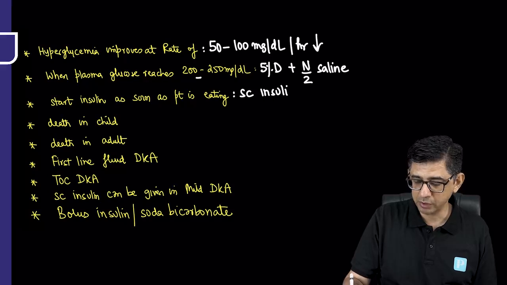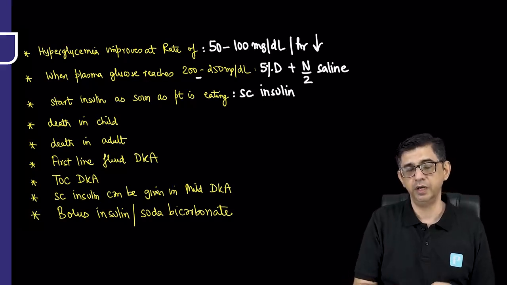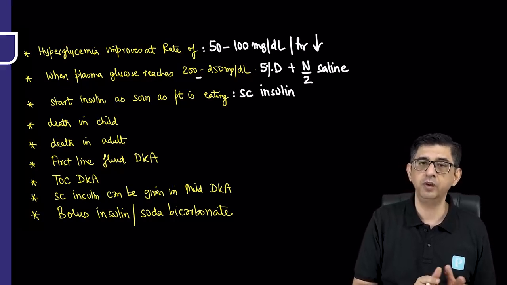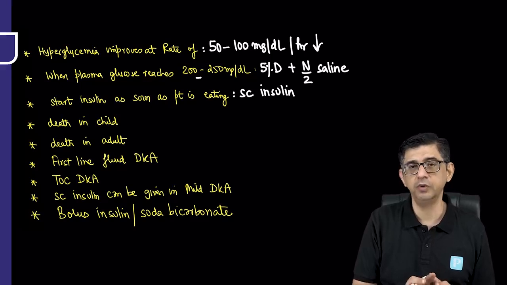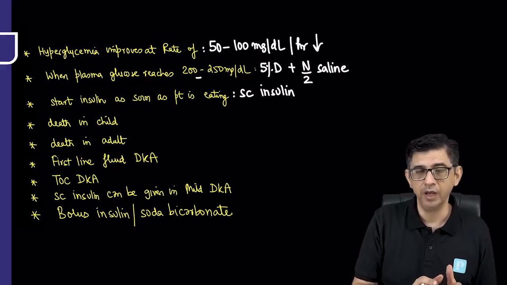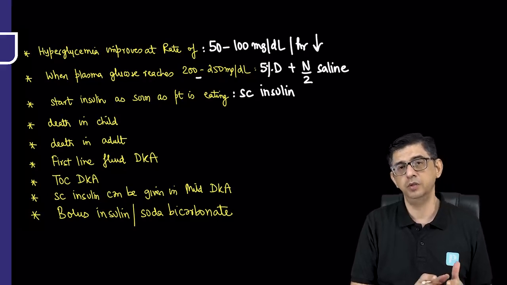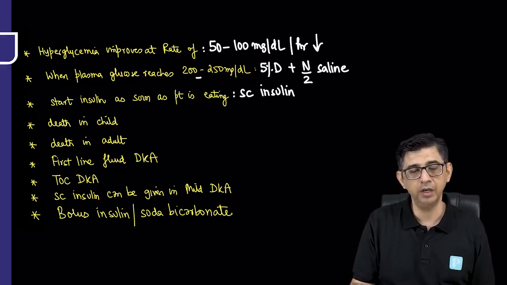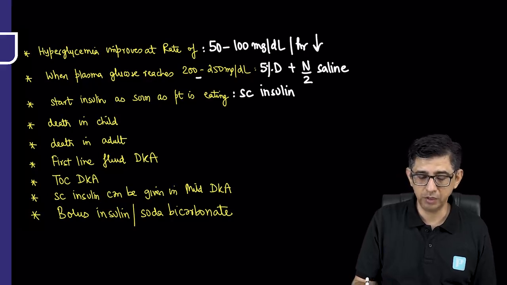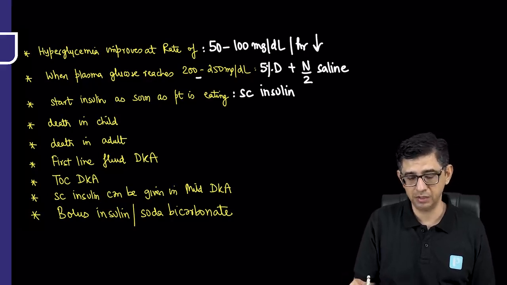So wherever possible, once the patient starts eating, we will migrate to using rapid acting insulin with respect to every meal, and we'll give a basal cover by using glargine as well. The basal bolus regimen is discussed in the previous video, so I'll not get into that again. But the objective is subcutaneous insulin is to be started as soon as the patient starts eating.